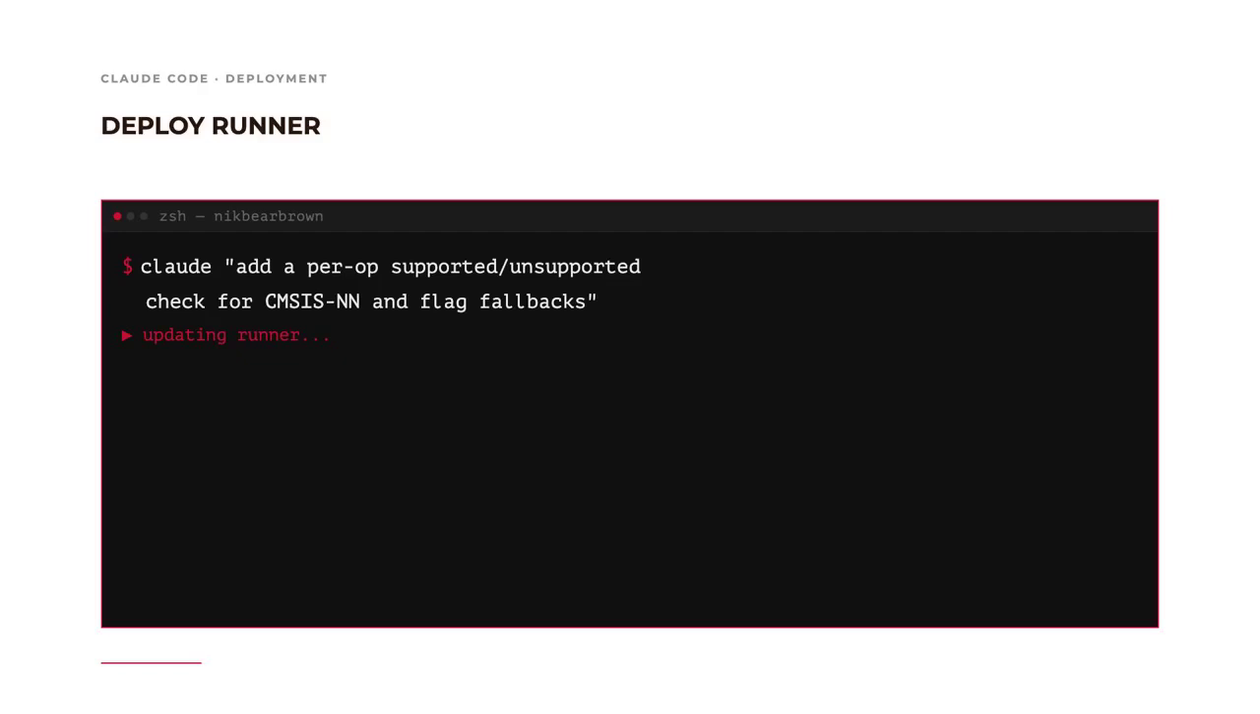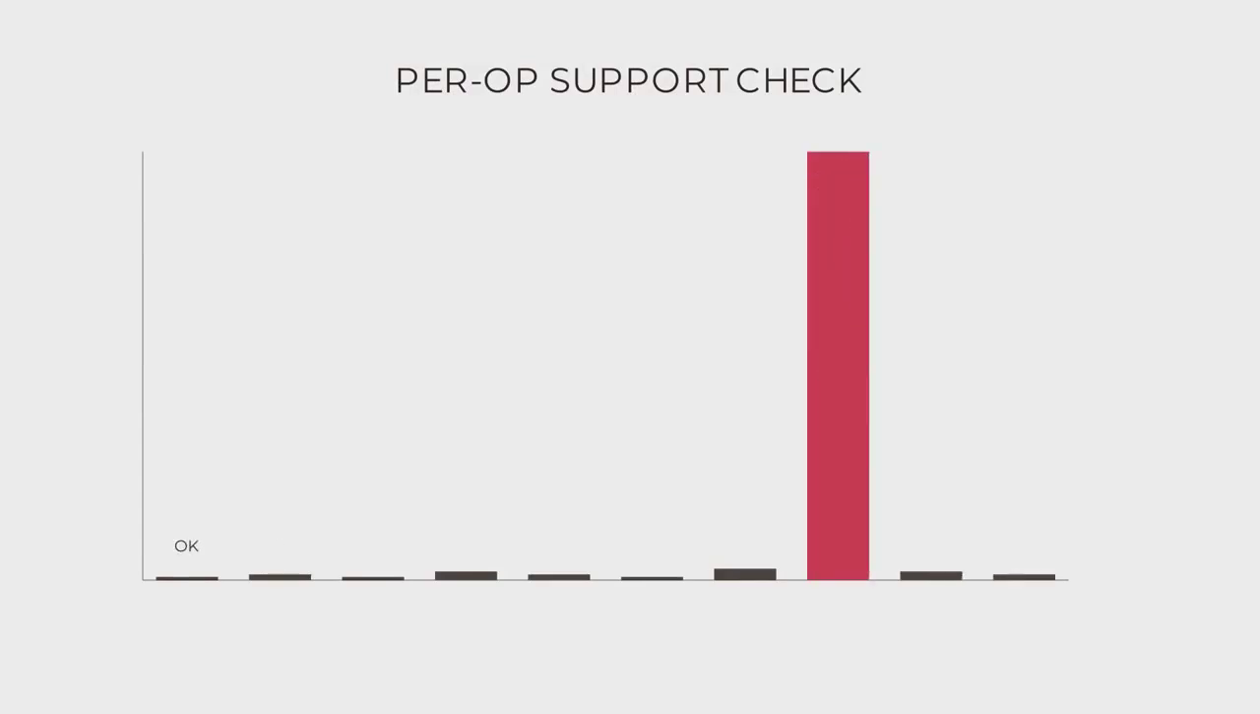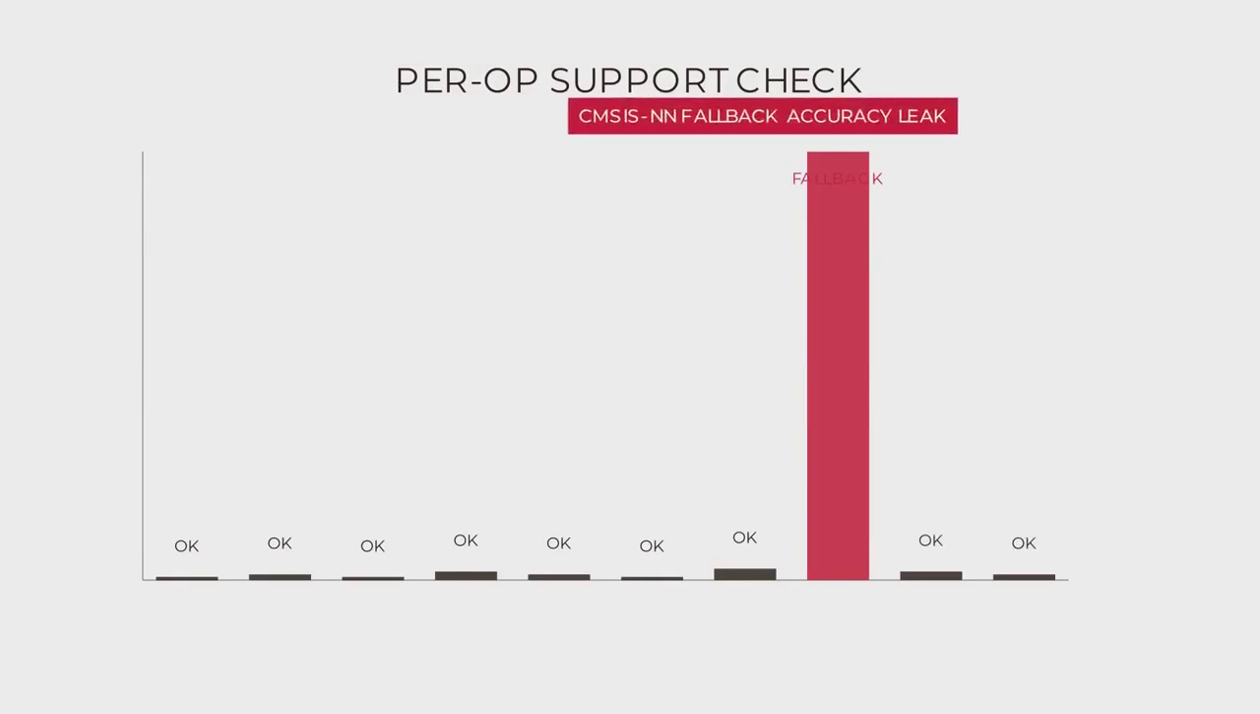Now find out why. Iterate. Claude, add a per-op supported and unsupported check for CMSIS-NN and flag any fallbacks. Rerun with op support check. Above each layer bar, a chip appears. OK for layers with CMSIS-NN kernel support. At layer 7, fallback. The op at that layer, a fused activation that CMSIS-NN doesn't support, falls back to a reference kernel that rounds differently than the float model. That is where the 3% went.